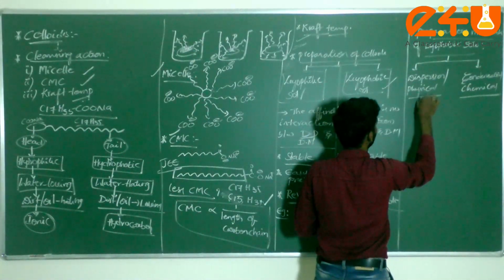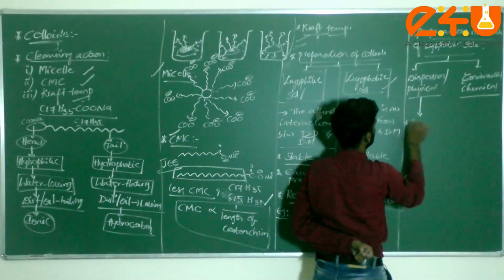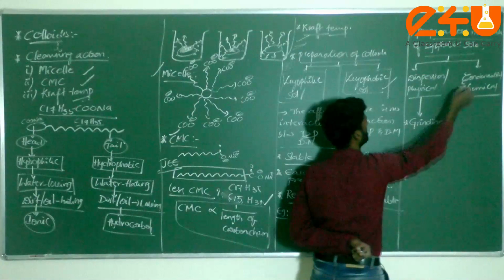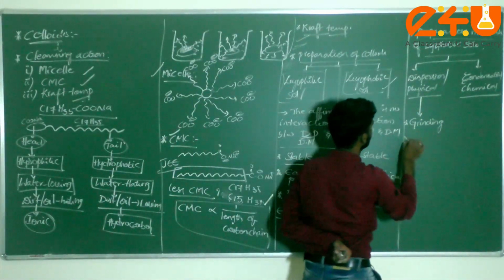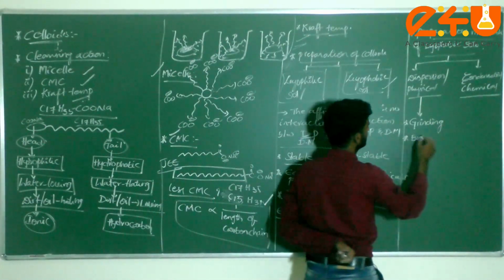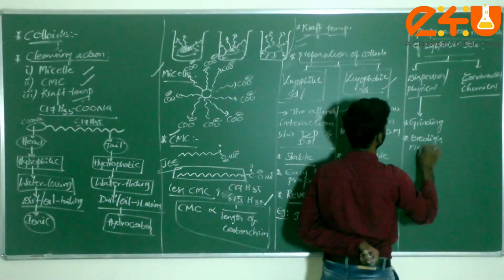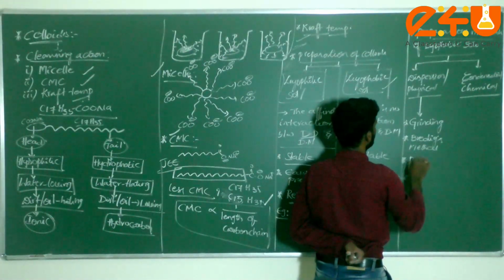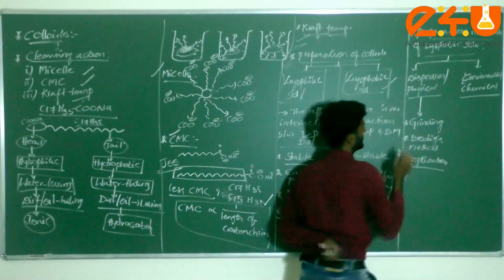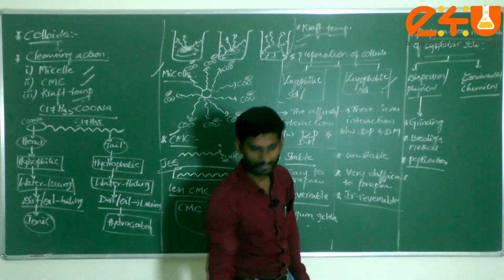One comes under dispersion. What are the things we are going to study, sir? First method, grinding. This is the physical method, and this is the chemical method. Grinding. Second one, electrodispersion, also Bredig's method by the scientist's name. Next one, peptidization. These are the three methods which come under dispersion or physical methods.